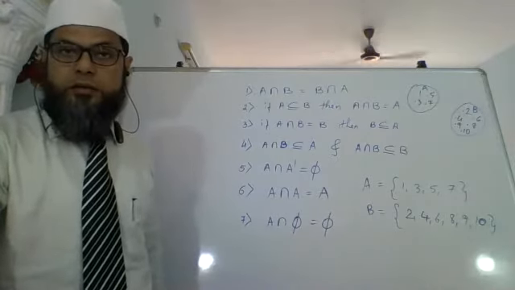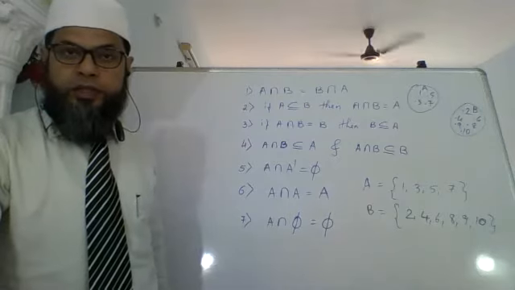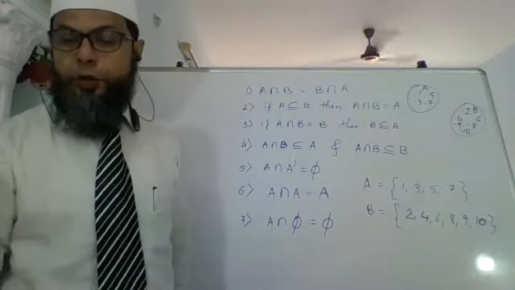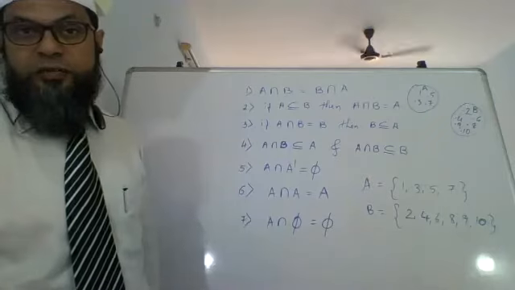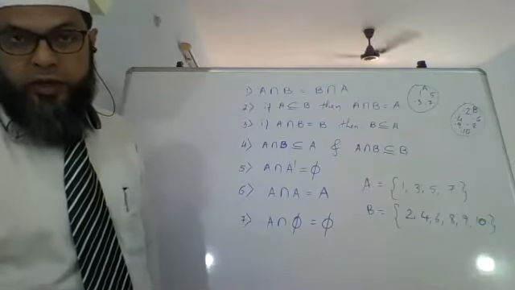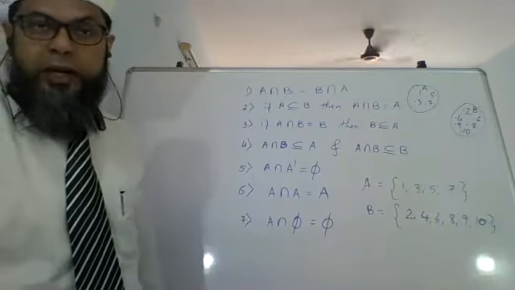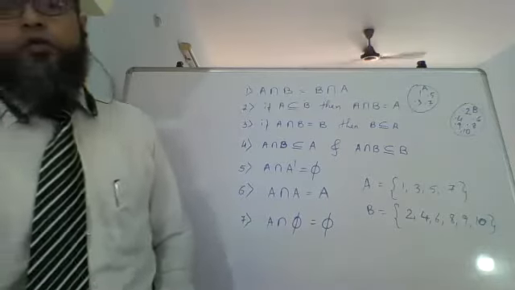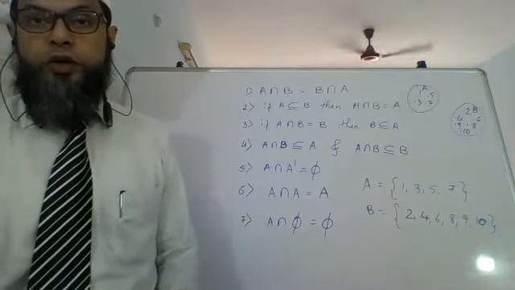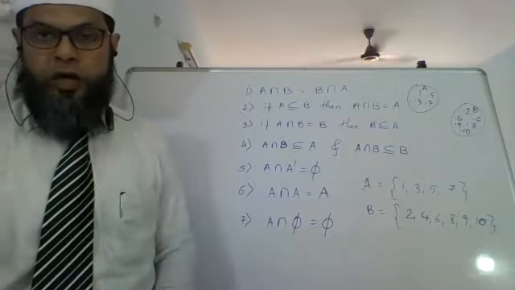Is this clear? Till here, any doubts? Because next what we are going to see is union of two sets, which is a very important topic. You must understand this. We understood intersection, and union of two sets is just as important. Write down union of two sets.